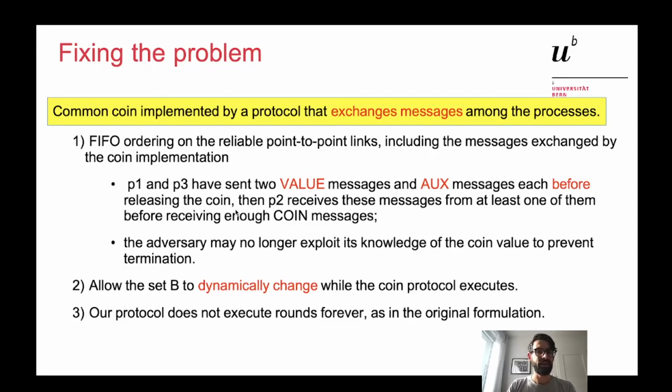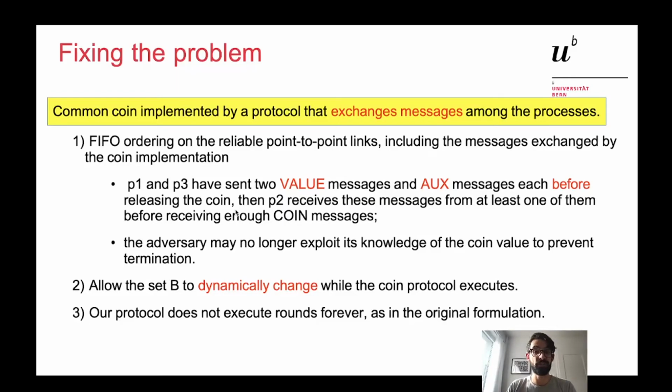What does it mean? It means that processes P1 and P3 have sent two value messages and aux messages each before releasing the coin. This means that before process P2 receives the coin messages, we can call them like this, to reconstruct the coin, because of the FIFO ordering, first process P2 has to receive all the messages that have been sent from processes P1 and P3.